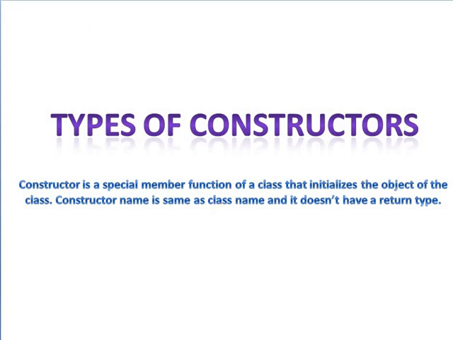The constructor is different from a member function of a class. The constructor does not have a return type, but the member function has a return type. The constructor is automatically called when we create the object of a class, and member functions need to be explicitly called using the object of a class.